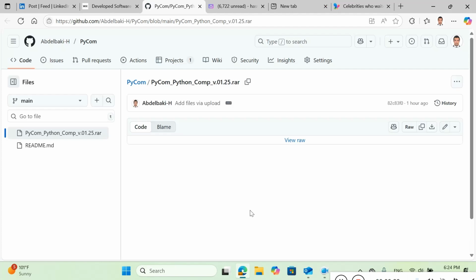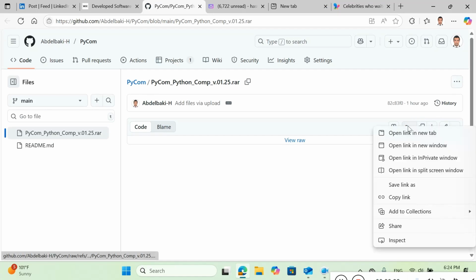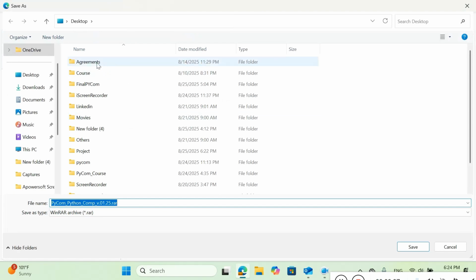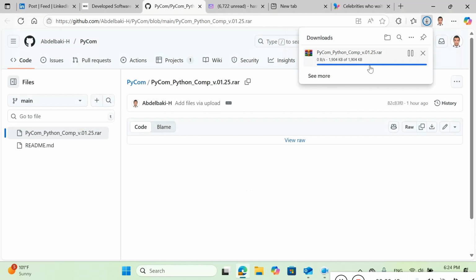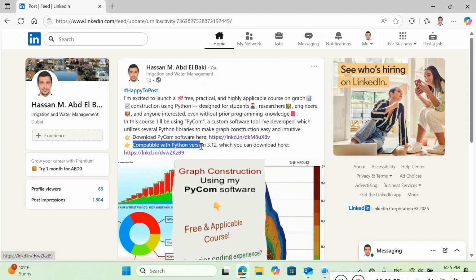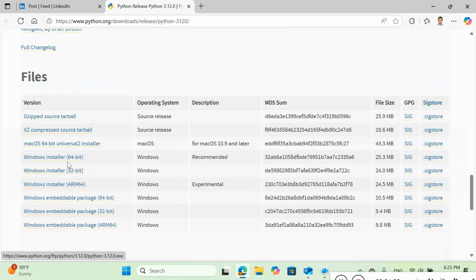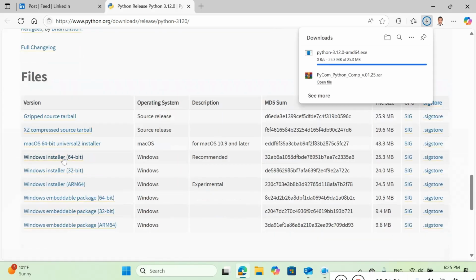You can simply click Download Raw File, or preferably right-click on Raw, select Save Link As to save it to your desired location on your PC. Now go back to my post, download the Python environment from the second link. Scroll down, click on the Windows installer, either 64-bit or 32-bit, depending on your PC system.